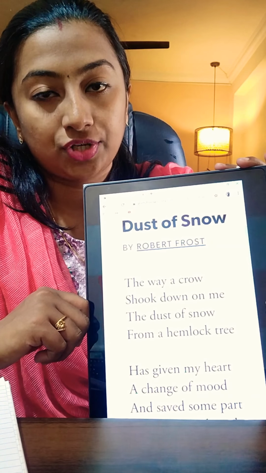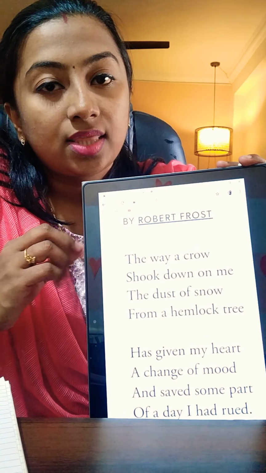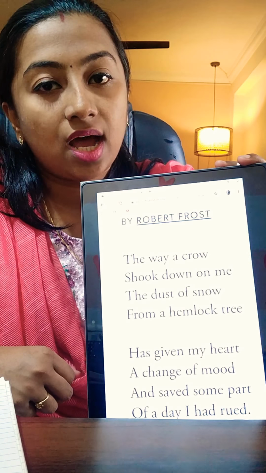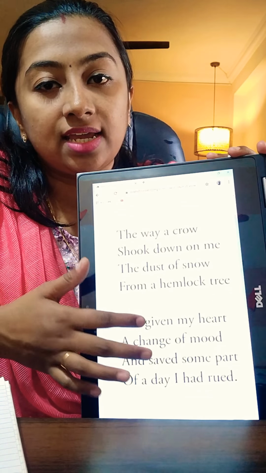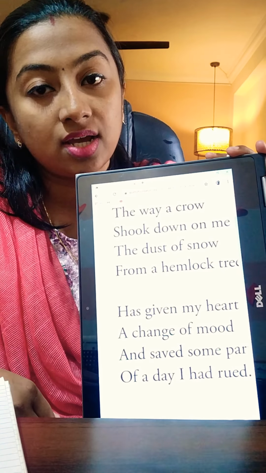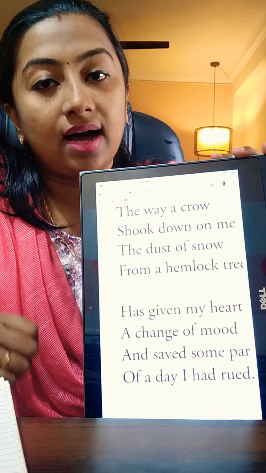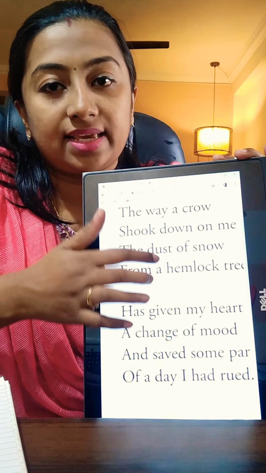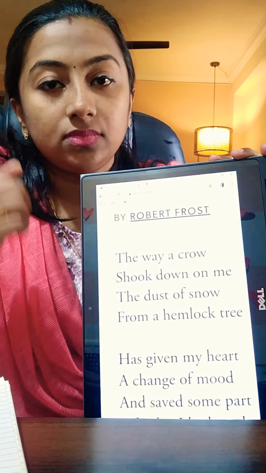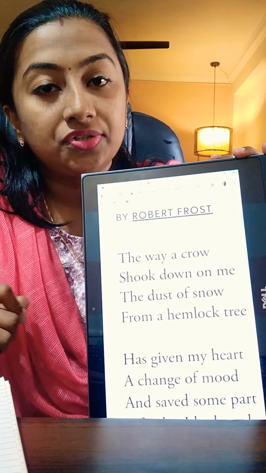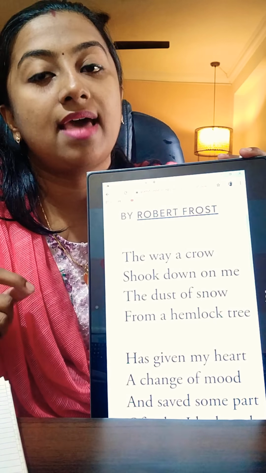I'll read the poem to you. Dust of Snow by Robert Frost. The way a crow shook down on me the dust of snow from a hemlock tree has given my heart a change of mood and saved some part of a day I had rued. This is the text of the poem. I will read the first stanza to you again. The way a crow shook down on me the dust of snow from a hemlock tree.